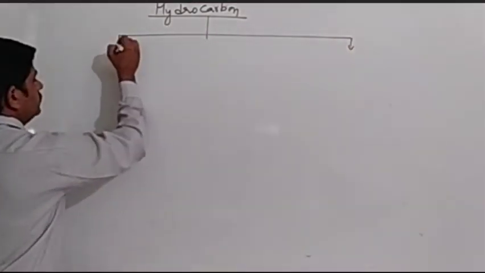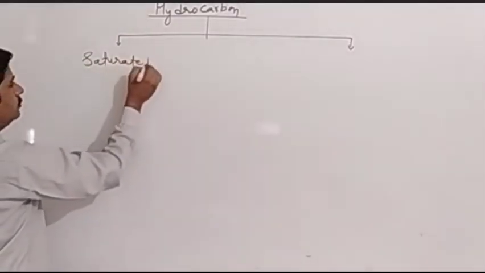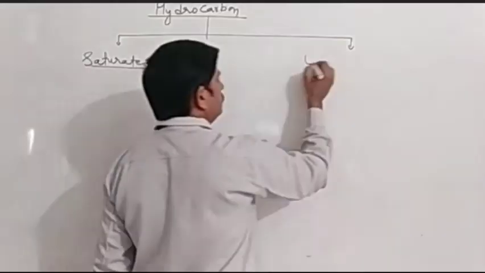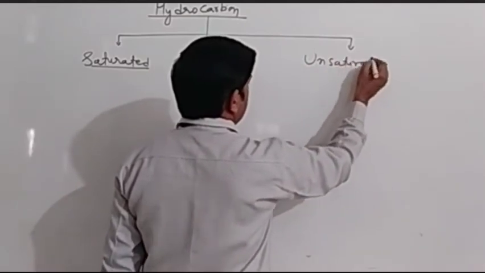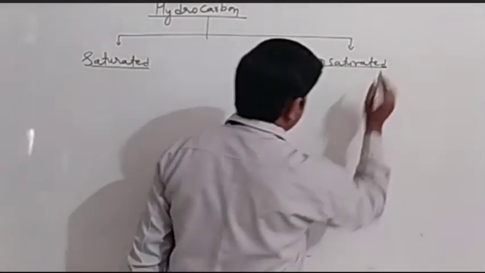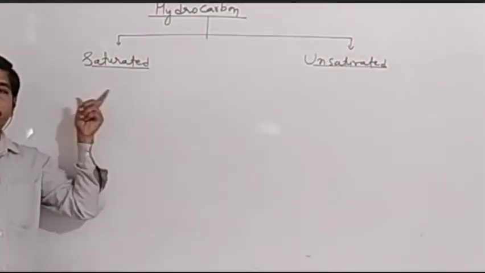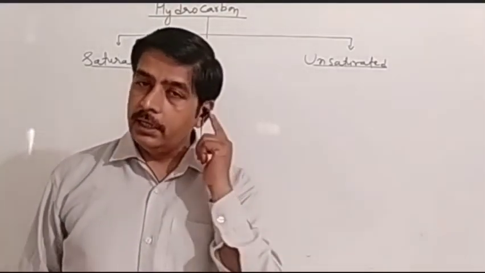First is saturated hydrocarbon, and second is unsaturated hydrocarbons. Saturated hydrocarbons are those hydrocarbons which are made up of single bonds.